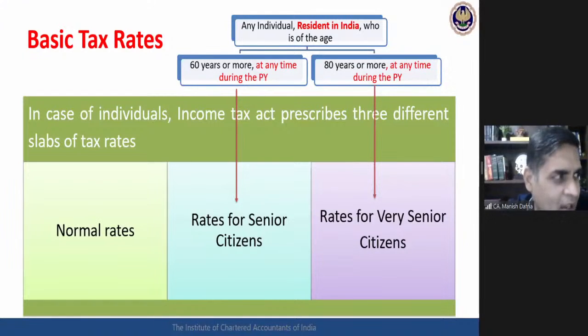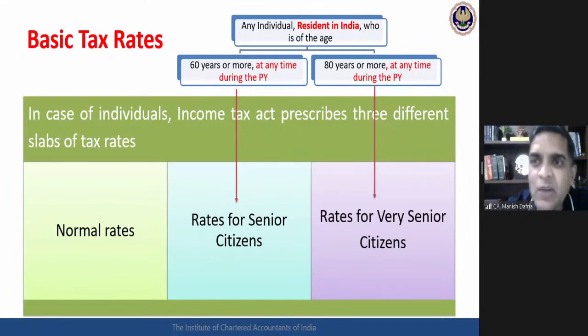Okay. Again, if I am your examiner, I will deliberately create a question where exactly on 31st March 21, the assessee would be completing 60 years of age. So I will give a date of birth as 31st of March 1961.